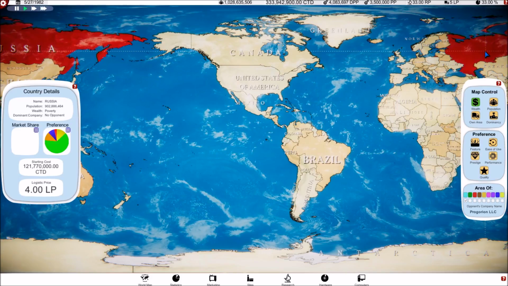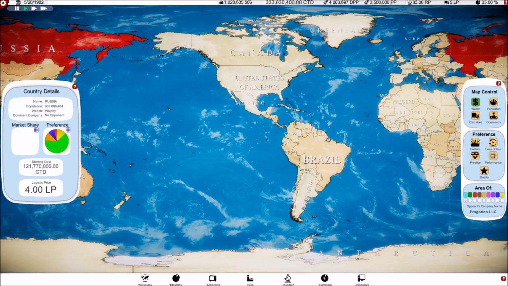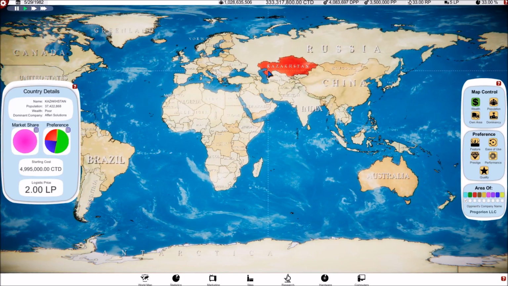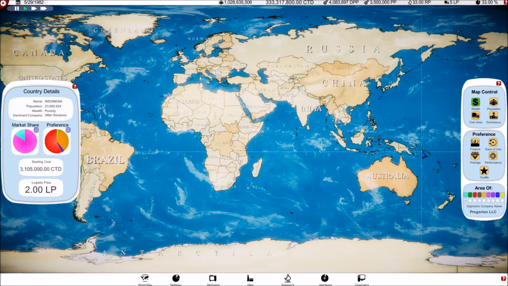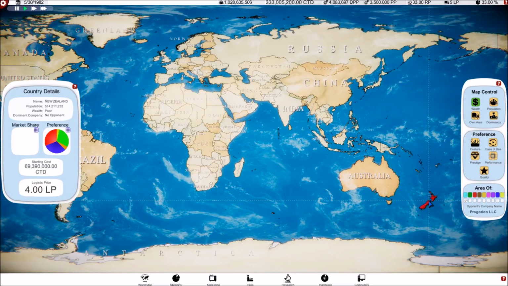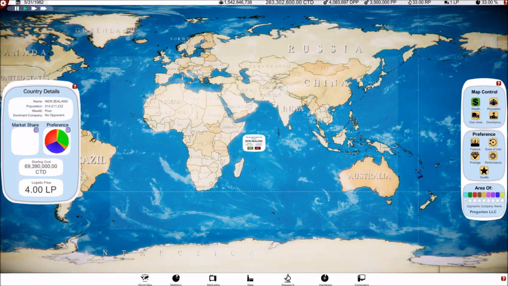Also, I could buy into Russia with its giant market, but it's $100 million to buy in there. Seems like a big risk. Is there like New Zealand again? Yeah, look at that. New Zealand, 500 million, 70 million to get in there. Let's do it. There we go.